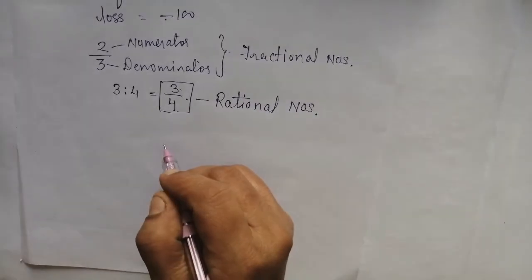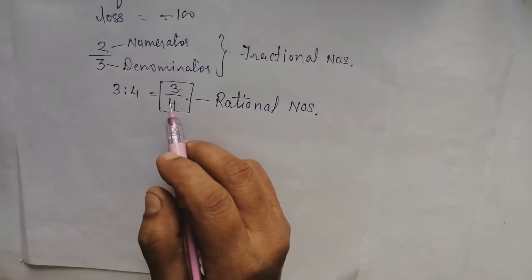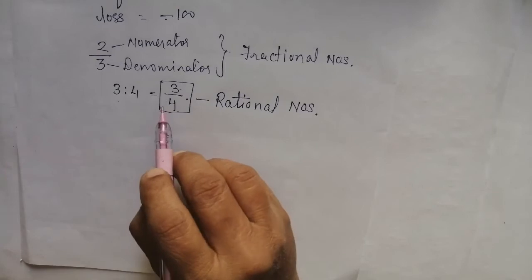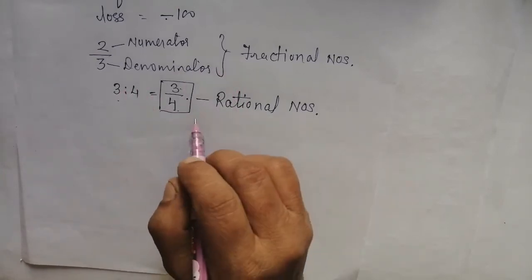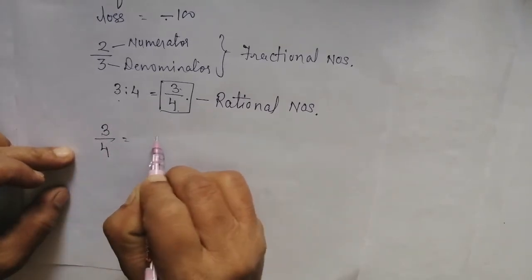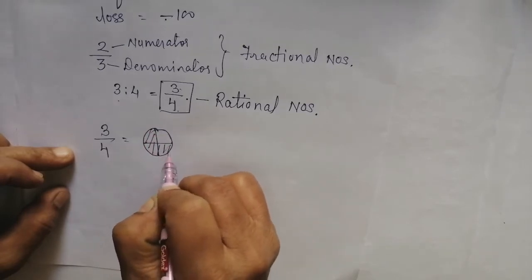Last time in the ratio lesson I also discussed with you what a fraction is. A ratio is not called a fraction. When you talk about 3 by 4 as a fraction, it means from 4 parts you have taken 3 parts.